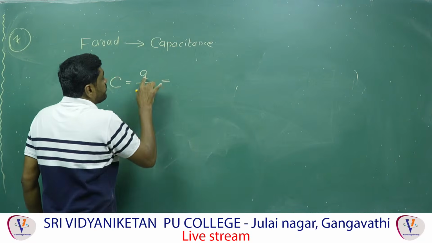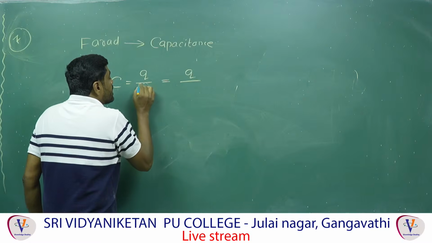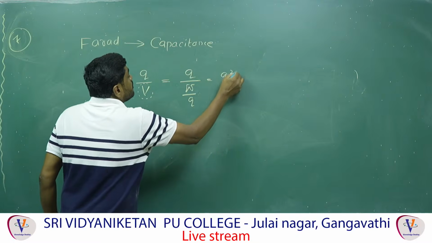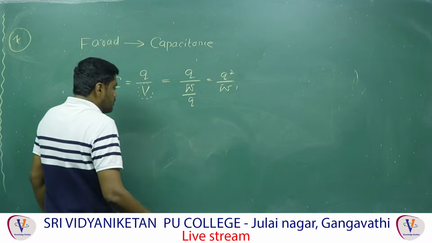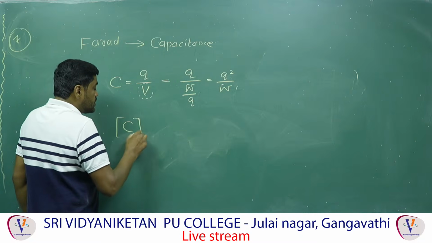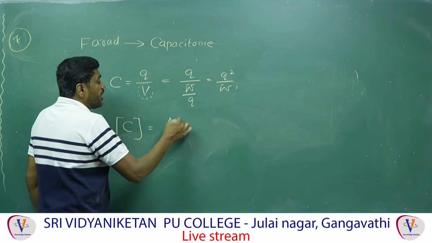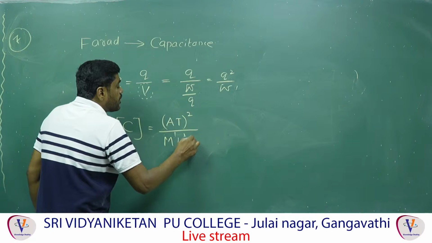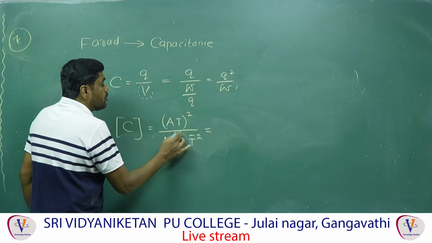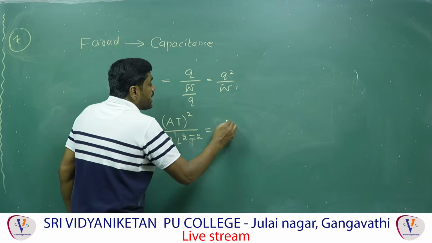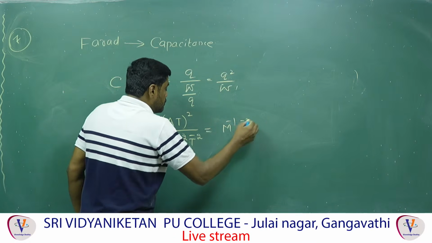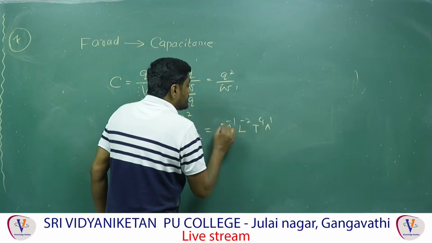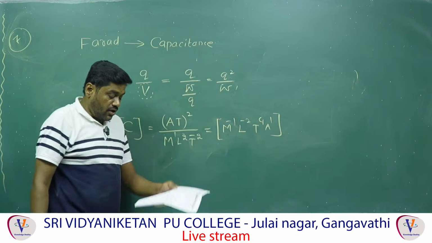Now here Q is equal to charge, and potential you can write as work done by charge. Therefore again you can say C is charge square by work done. Now if you take the dimension formula, charge dimension formula is AT and whole power 2 is there, work dimension formula is M power 1 L power 2 T power minus 2. Finally M power minus 1 L power minus 2, and T power 4 and A power 2 is the dimensional formula of the farad or capacitance.